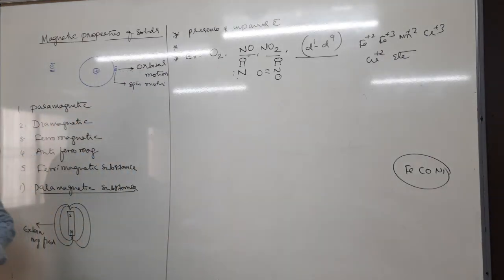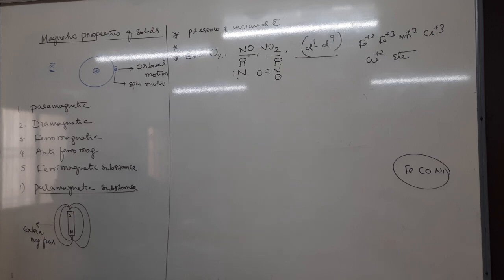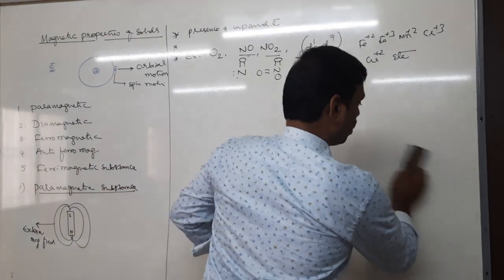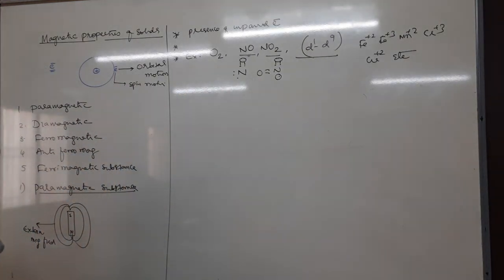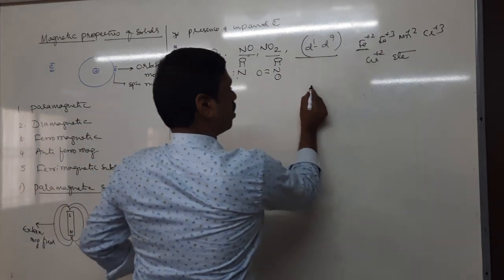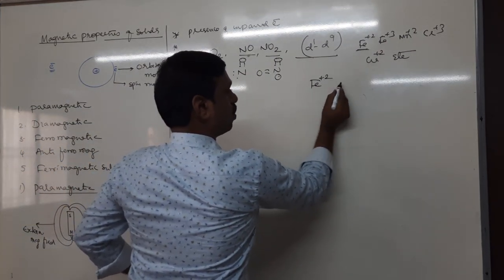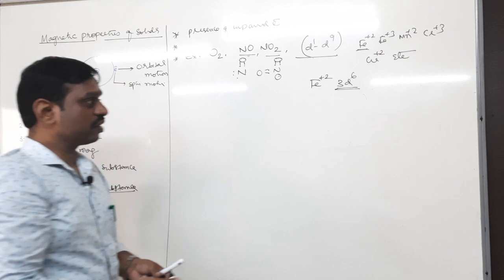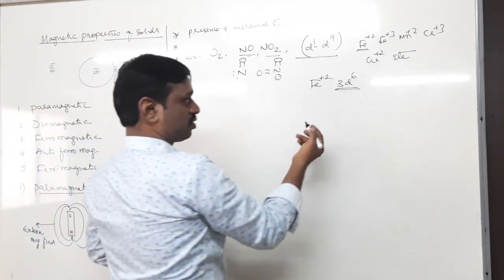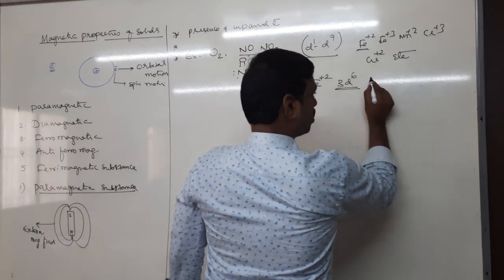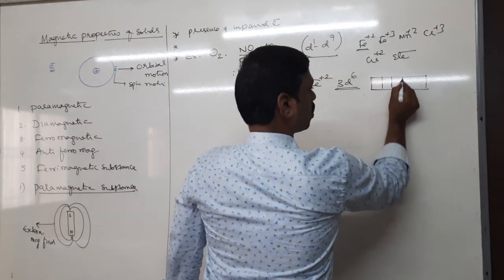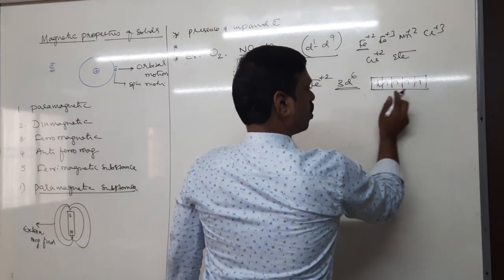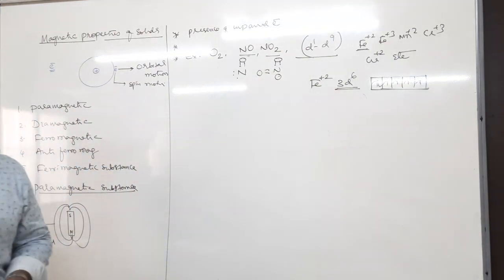Okay. Fe+2. Fe+2 has how many electrons? It has a 3d6 electronic configuration, right? So in 3d6, tell me, 1, 2, 3, 4, 5, 6. There are how many unpaired? 1, 2, 3, 4. There are 4 unpaired electrons, therefore paramagnetic, right?